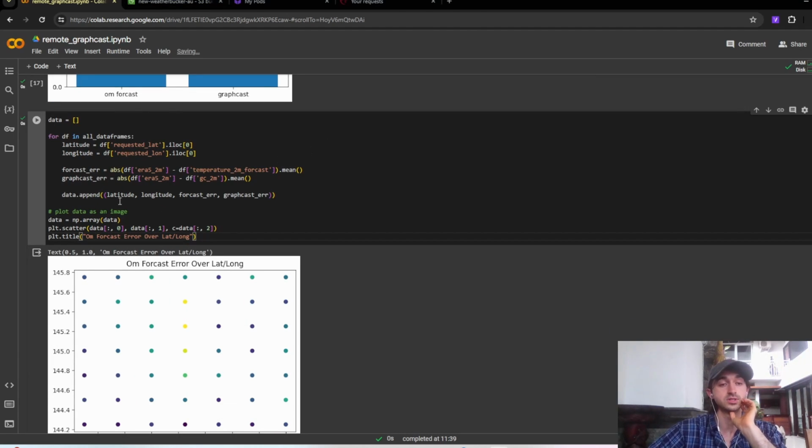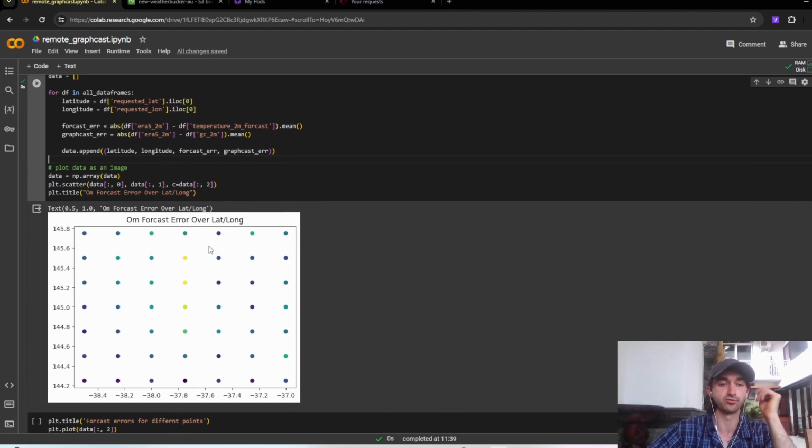Another thing we can do here is generate a list of tuples where we have latitude, longitude, the error of the OM forecast, and the error of GraphCast. For instance, we can just plot the OM forecast error, and we can see there was a lot of error over those 10 days in this spot, but around the edges, there was a lot less error for the OM forecast.